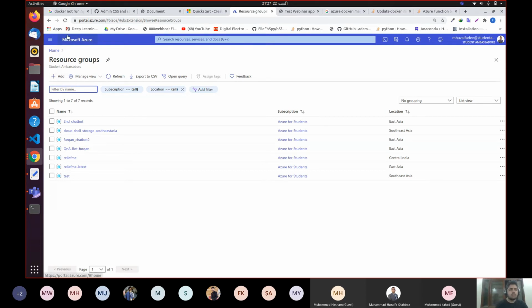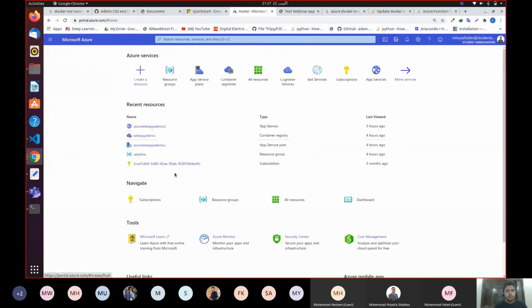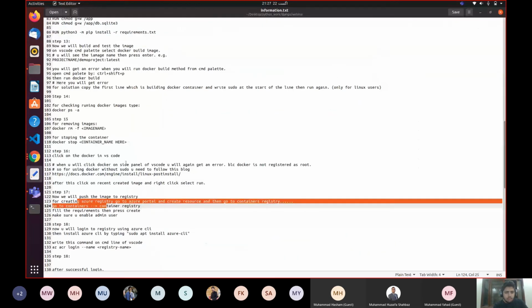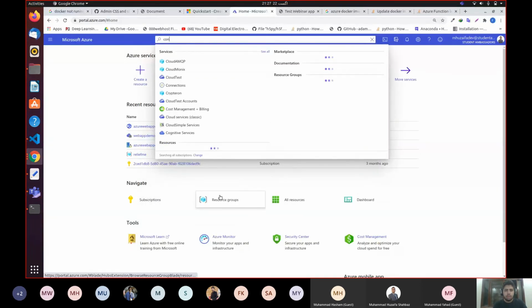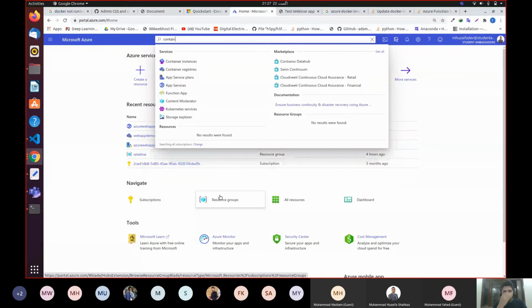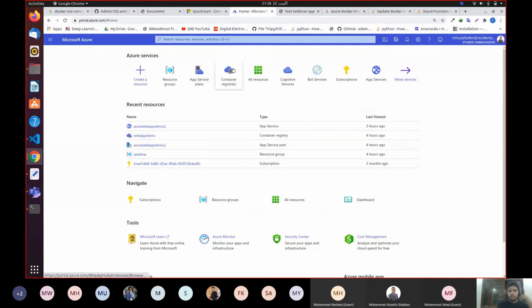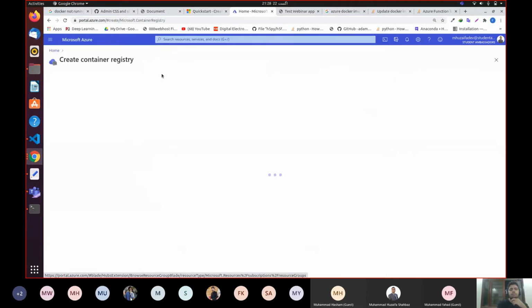So once you're done with this, go back to home, go to Azure and create resources, then go to container registry. Okay, now write down container registry, because we are working on containers, which is Docker containers. So we need to create container registries as well. So over here, I'm going to say container registry. I'm going to click container registry.